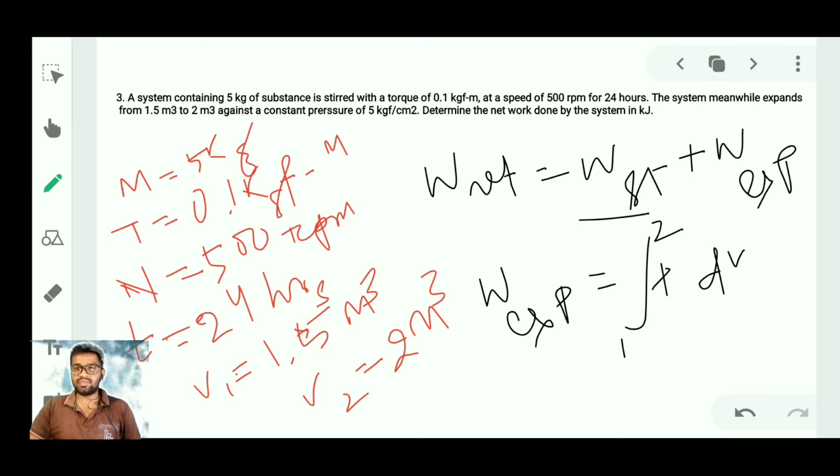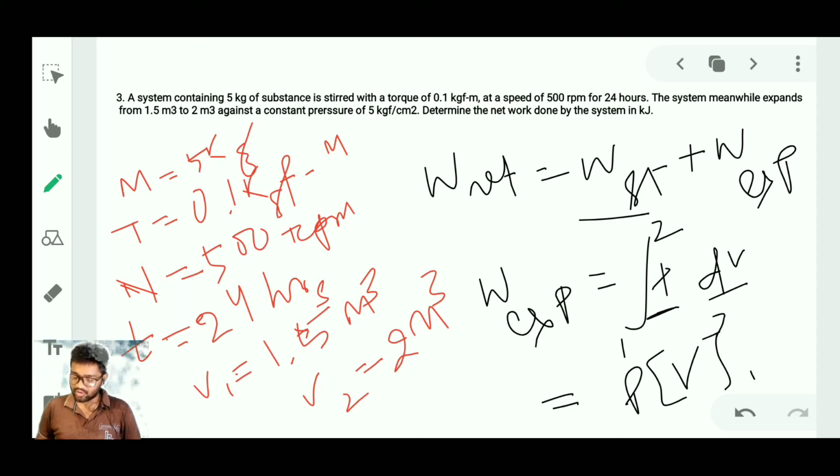If we assume that this is a quasi-static process, and the pressure is remaining constant, I can take P out and integrate dV, which gives V from state point 1 to state point 2.